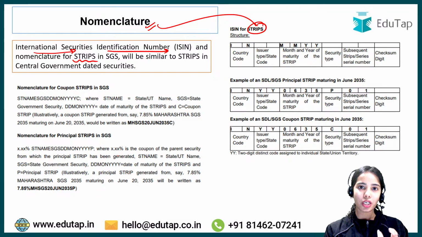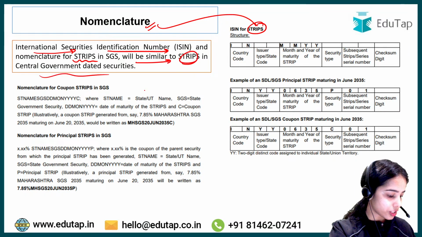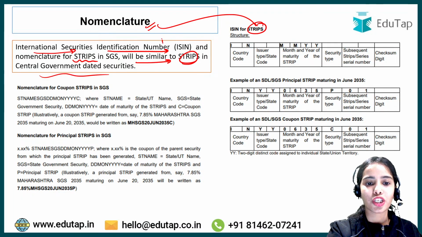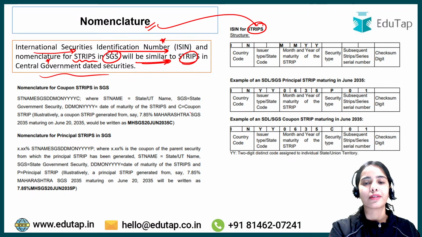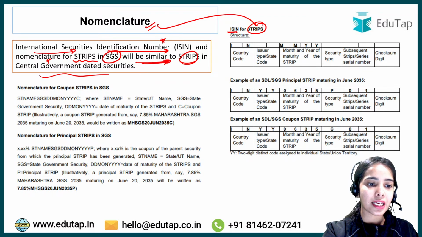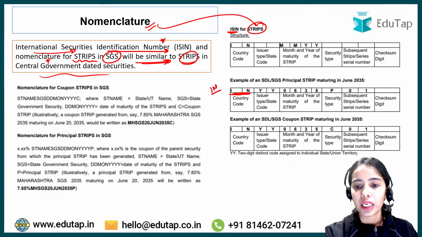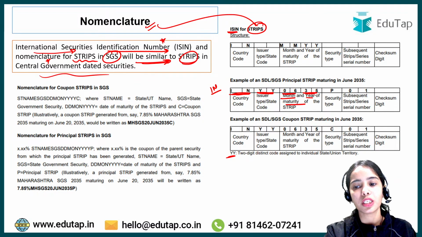So there is an identification number given to the stripping process, and it will be similar to STRIPS in central government dated securities. Basically, the ISIN is given for the STRIPS. It has a country code, that is India, so IN, then issuer type or state code, so the state code is YY. Month and year of maturity: month of maturity is June, year of maturity is 2835. Security type is P, so this is the principal.